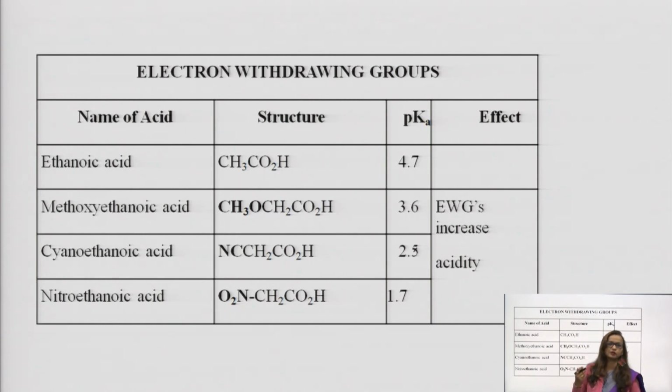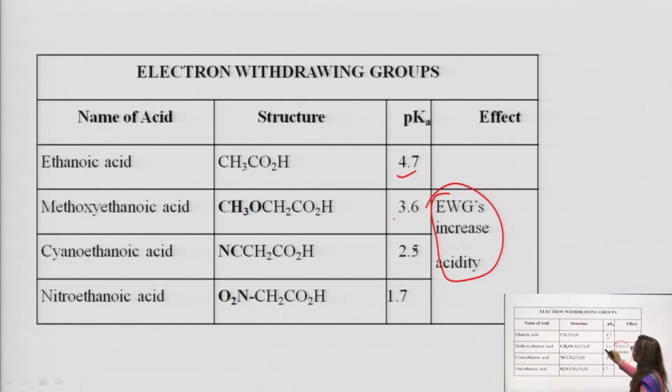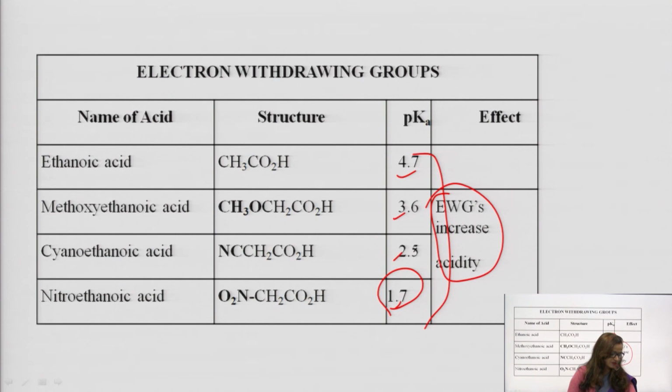Again, these are electron withdrawing groups. The pKa value, you can have an idea, is 4.7. See, electron withdrawing group increases acidity. This point you must keep in your mind. This is an electron withdrawing group with these pKa values, and among all of these you are seeing that 1.7 is the lowest pKa value. So, it is most acidic.